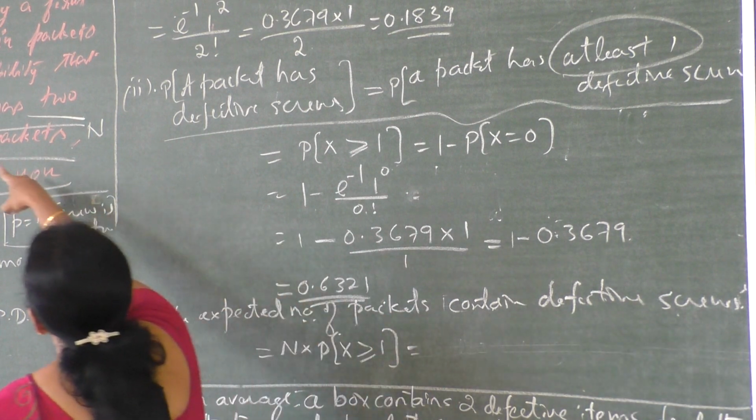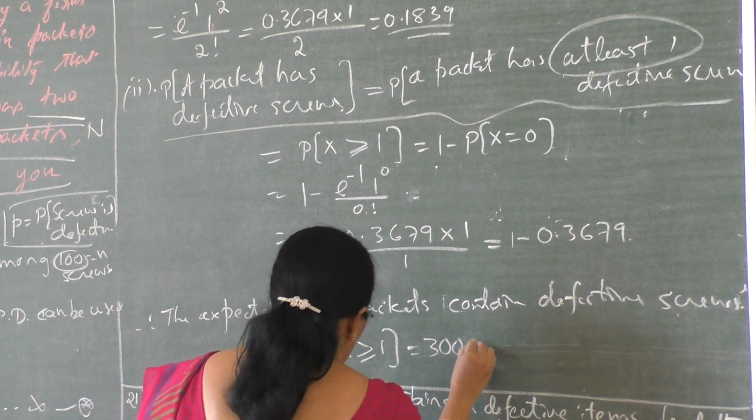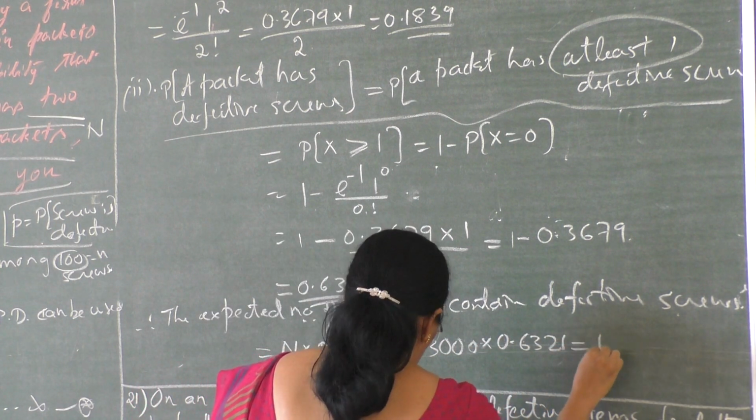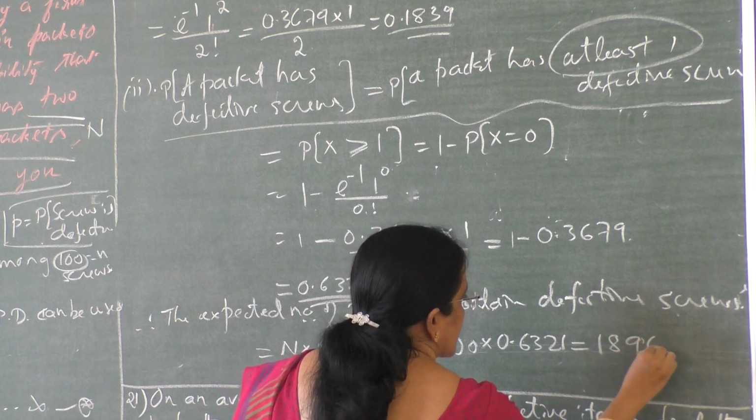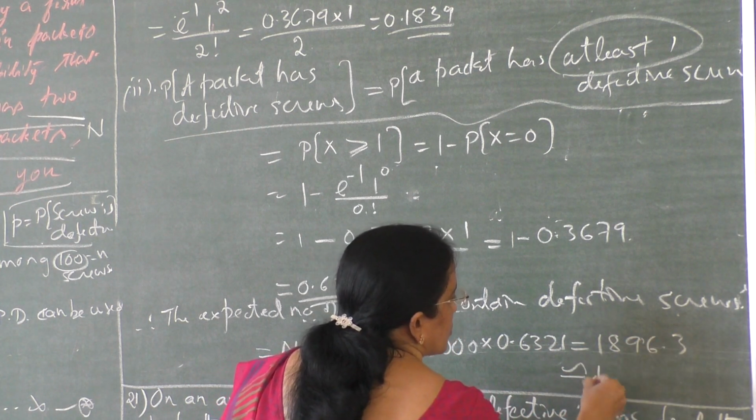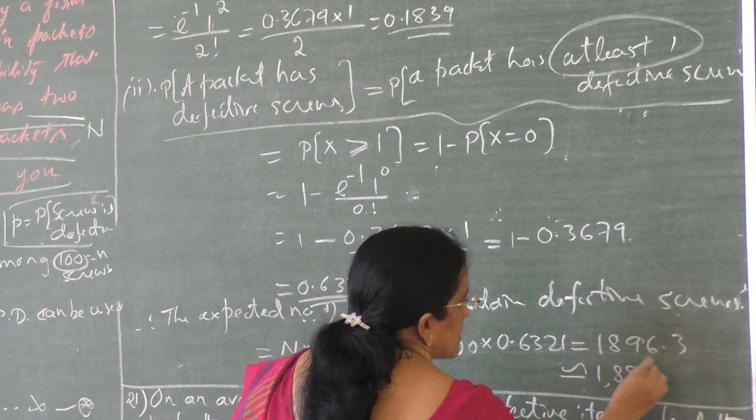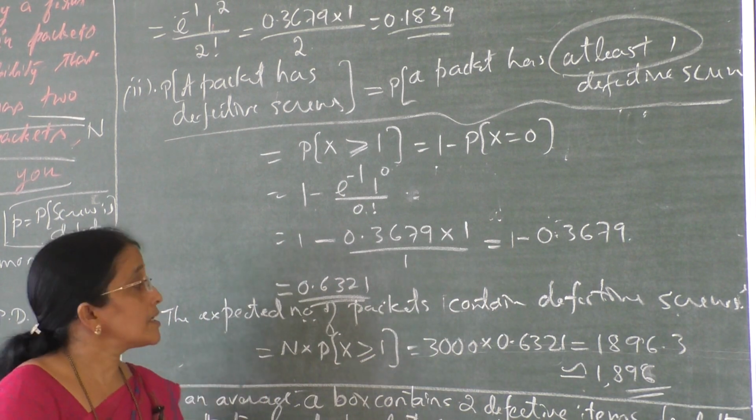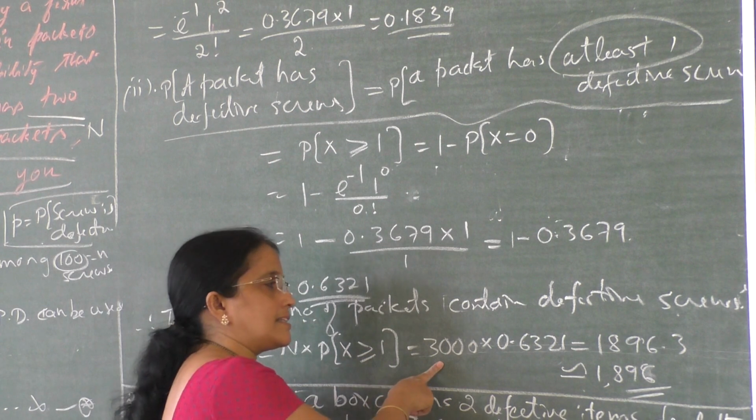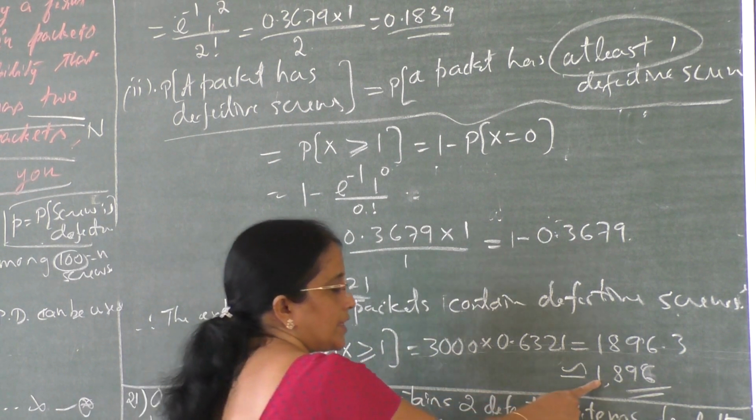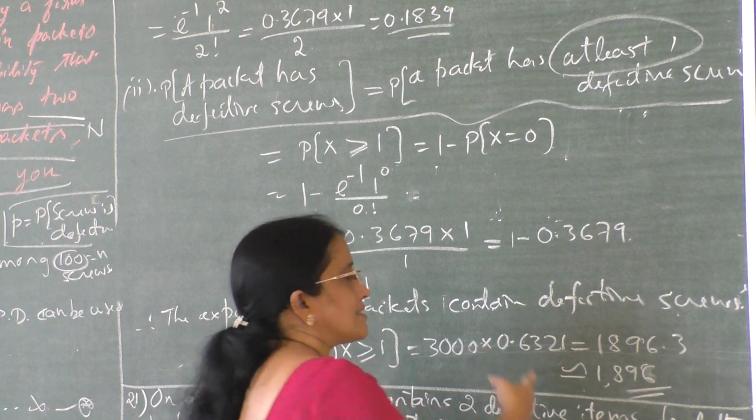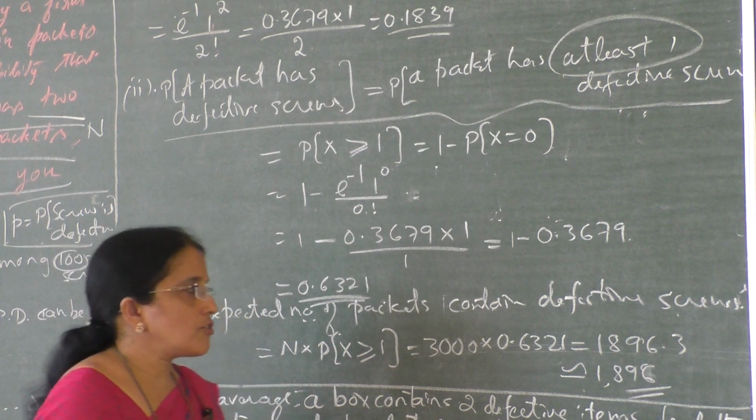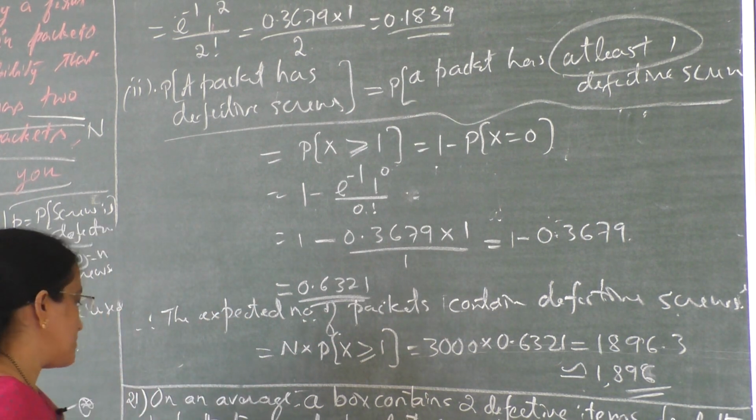What is capital letter N? That is 3000 into 0.6321, which is equal to 1896.3, approximately equal to 1896 packets. Among 3000 packets, we can expect 1896 packets to have some defective screws. Maybe one defective, two defective, it doesn't matter. Totally those are defective packets.